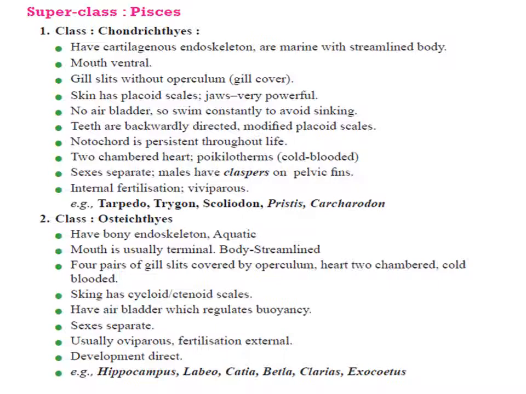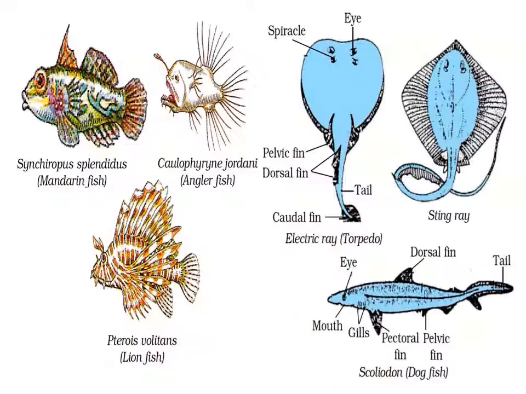They are cold blooded. The sexes are separate. Fertilization is external and development is direct. Chondrichthyes fishes are viviparous, whereas Osteichthyes fishes are oviparous. These are the pictures showing you the Chondrichthyes and the Osteichthyes fishes.